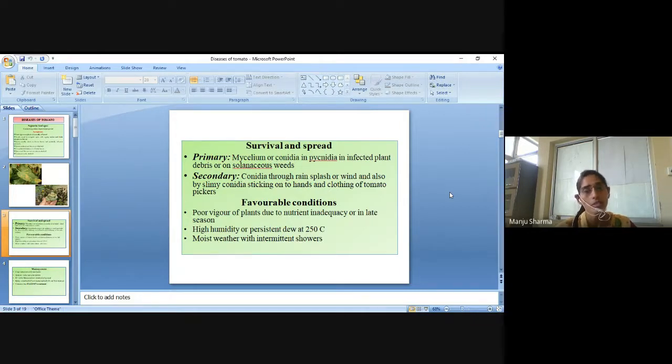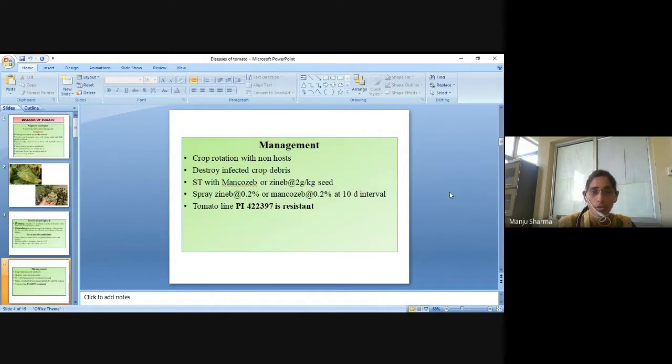Favorable conditions: poor vigor of plants due to nutrient inadequacy or in late season, high humidity or persistent dew at 25 degrees centigrade, then moist weather with intermittent showers. So these are the favorable conditions for the pathogen.